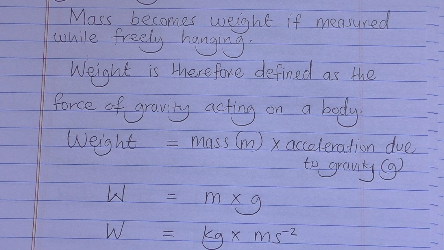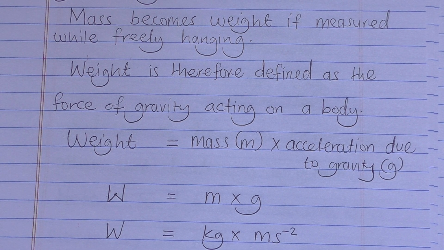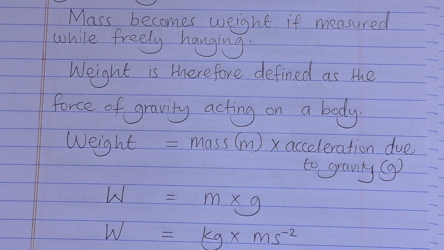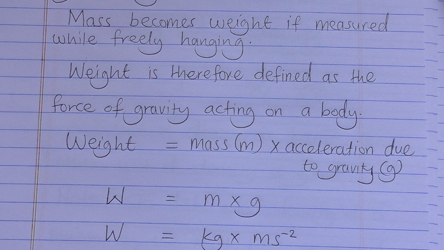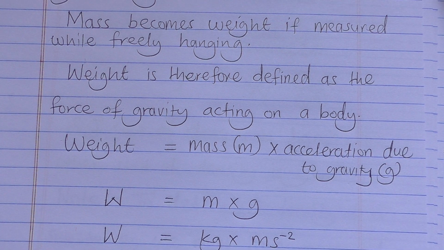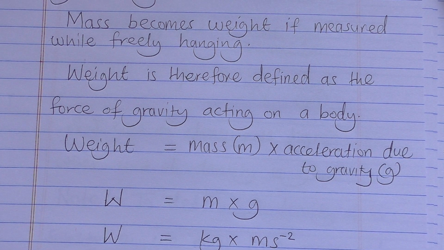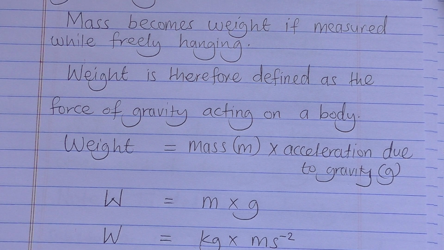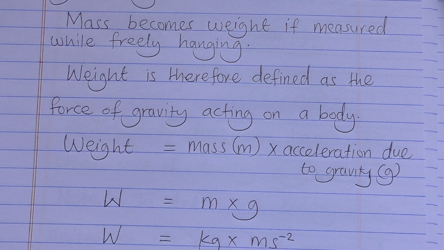We can also differentiate them by their nature of quantities, because mass is fundamental, weight is derived. Still, mass is a scalar quantity, weight is a vector quantity.